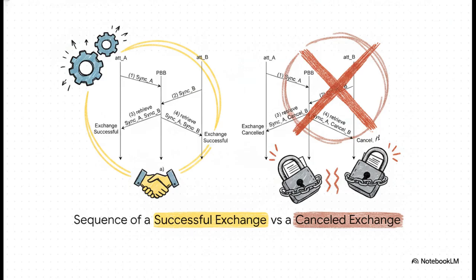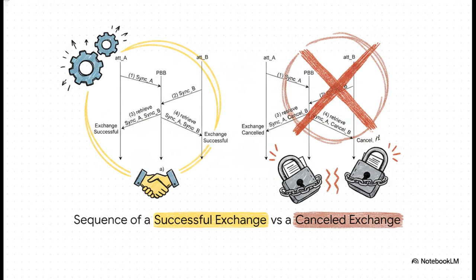For a successful exchange, Alice's attestable posts a token saying sync_A. Bob's posts sync_B. Both systems check the board, see both tokens are there, and boom, they release the documents. But what if it's canceled?